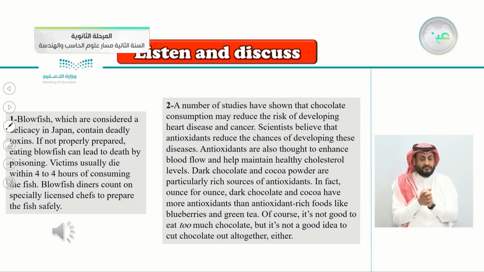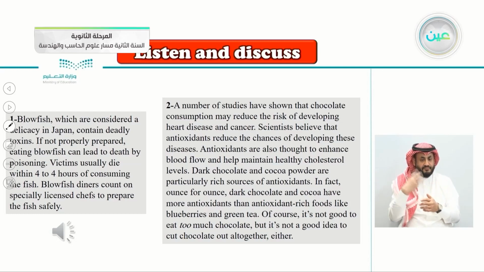So here, these are the first two articles. Here we're discussing blowfish, which are in Japan, of course, contain deadly toxins, are poisonous. If not properly prepared, they can be poisonous. Eating blowfish can lead to death by poisoning. Victims usually die within 4 to 4 hours of consuming the fish. Blowfish diners count on specially licensed chefs to prepare the fish safely. So this is the true or false about the fish.